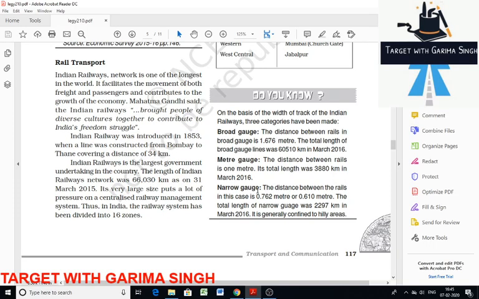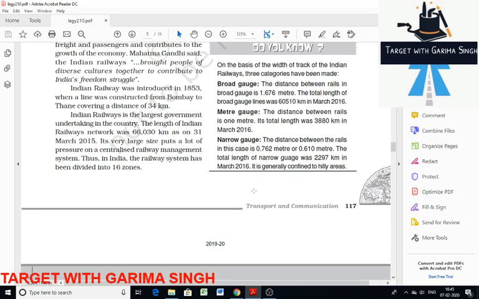Facts and figures have been given. Just go through this. Indian Railway has taken major steps to improve performance, like converting metre and narrow gauge to broad gauge. Then replacement of steam engines by diesel and electric engines, which helps in keeping the environment clean. Then introduction of metro rail in Calcutta and Delhi. Even Konkan Railway is one of the important achievements of Indian Railway, which was constructed in 1998.